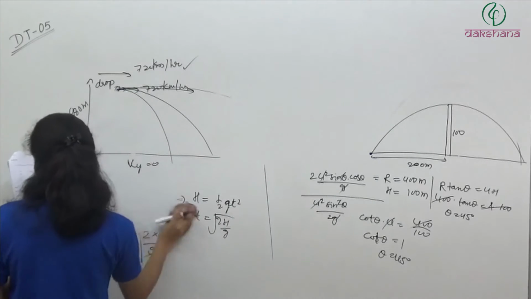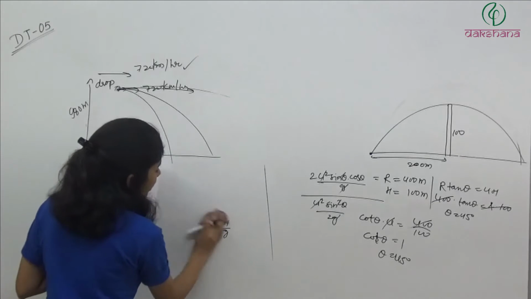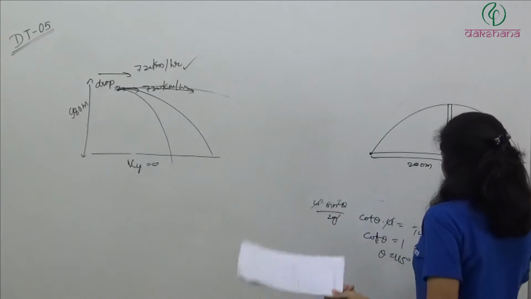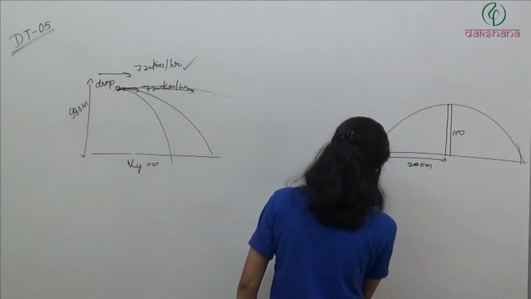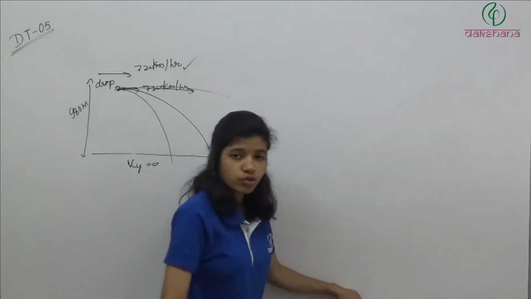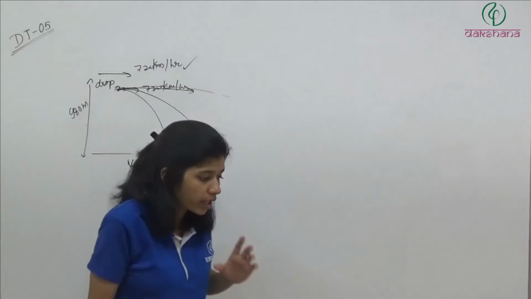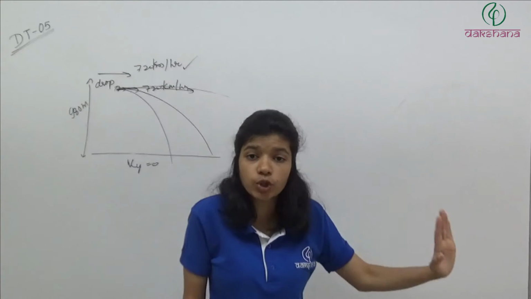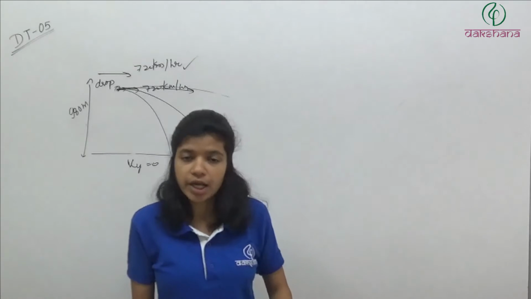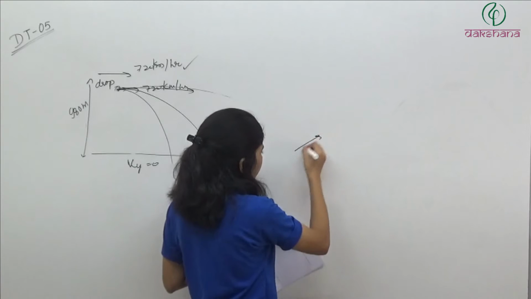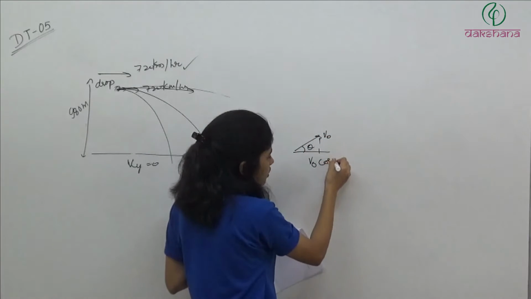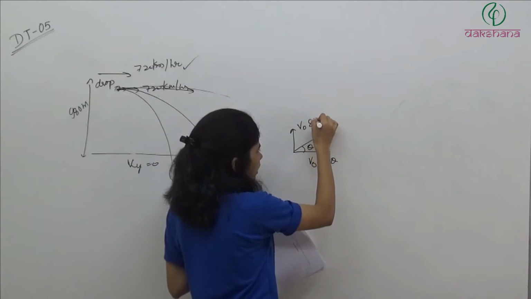So what we are doing: with v naught speed we are projecting the projectile at an angle theta. And the person is running with how much speed? V naught by 2. So if he wants to catch the ball, what should happen? He is moving in the horizontal direction with v naught by 2. And we know that the horizontal component of velocity of the projectile is going to remain the same. So if it is thrown at an angle theta and speed v naught, this component is v naught cos theta, and this is v naught sin theta.